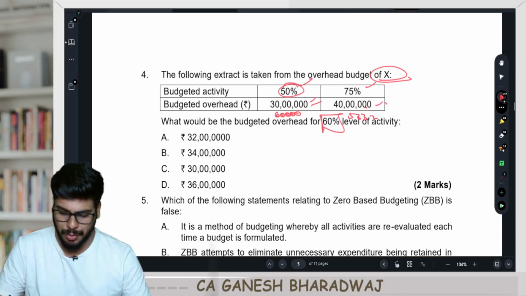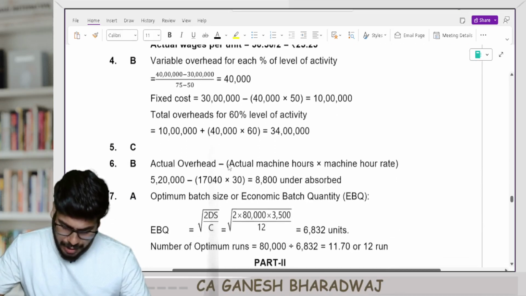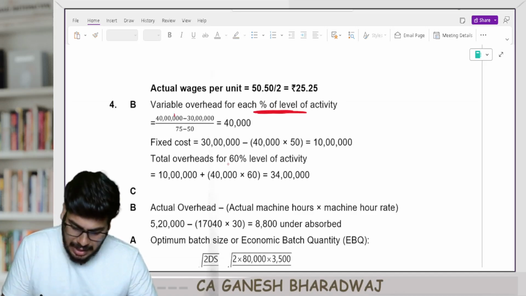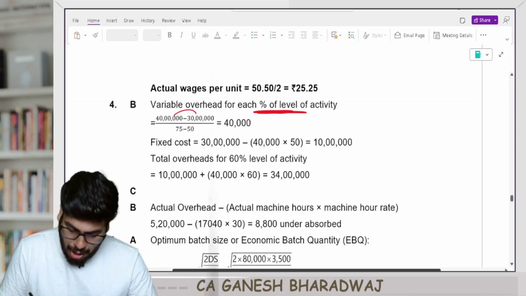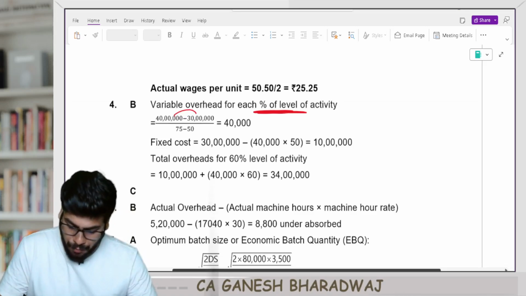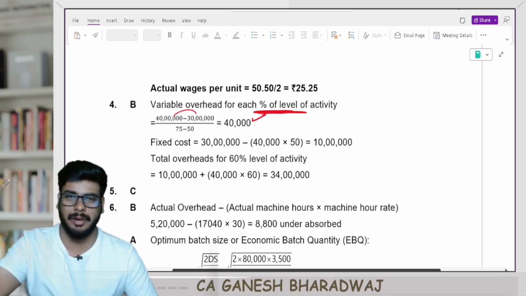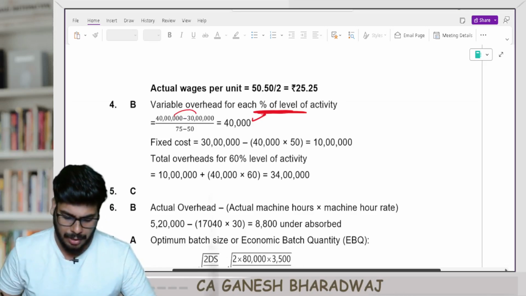Variable component, how would you do it? Difference in cost divided by difference in output. Now look at this. This is all you need to do here. The variable overhead for each percentage level of activity is the difference in cost, that is 10 lakhs, divided by the difference in output level expressed as percentage. 75 minus 50 is 25%. So it's going to be 10 lakh divided by 25. It's 40,000 rupees, the variable cost for every 1% output level. Instead of units, we keep it as a percentage. Clear with this, guys, right?